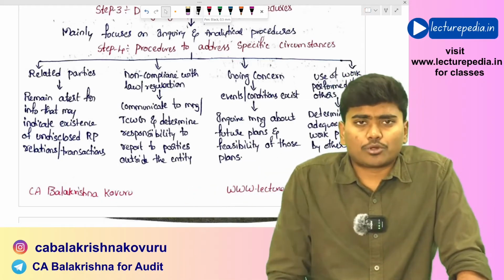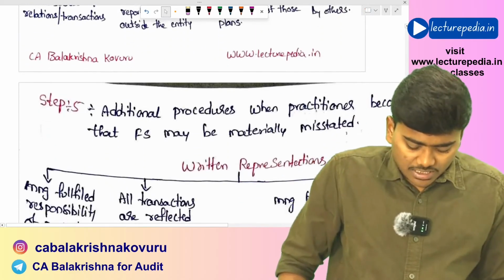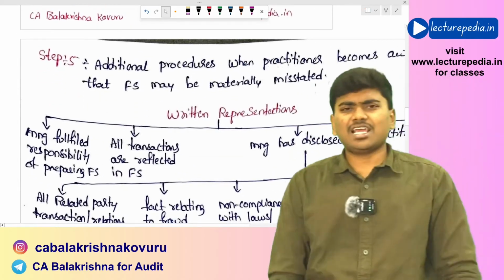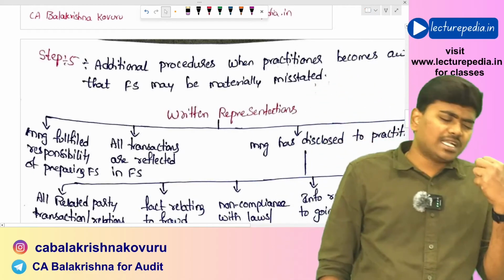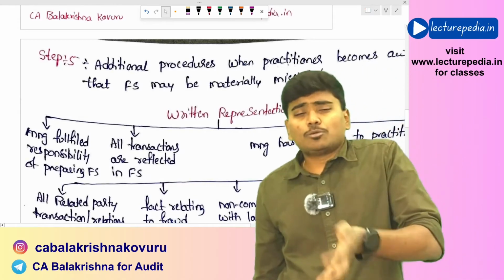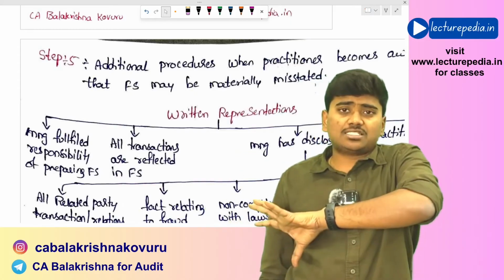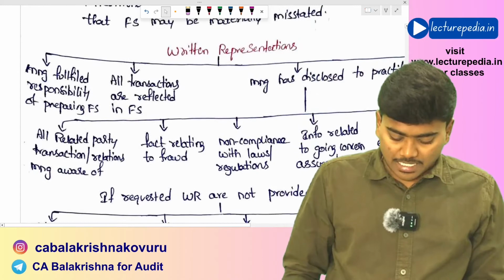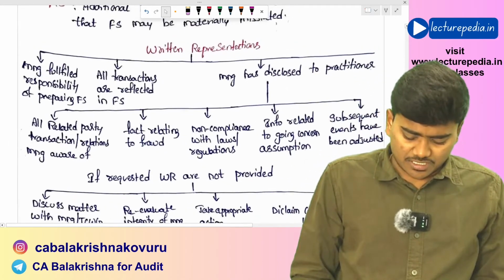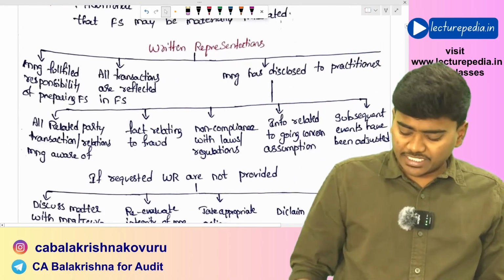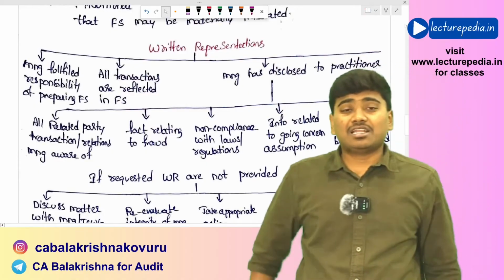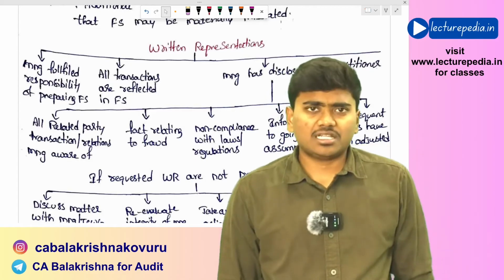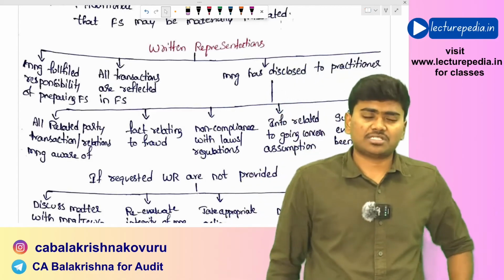These are certain procedures that you need to perform in case of those specific circumstances. Next, whenever necessary, apart from that inquiry and analytical procedures, you can also perform other audit procedures if necessary. Hope that is clear. Next, written representations. The practitioner should also obtain written representation from the management. Basically, these are the normal written representations.